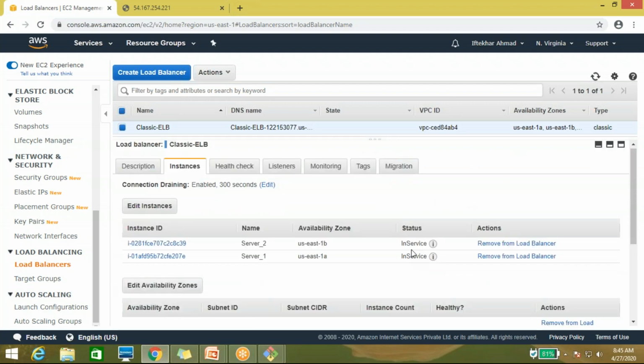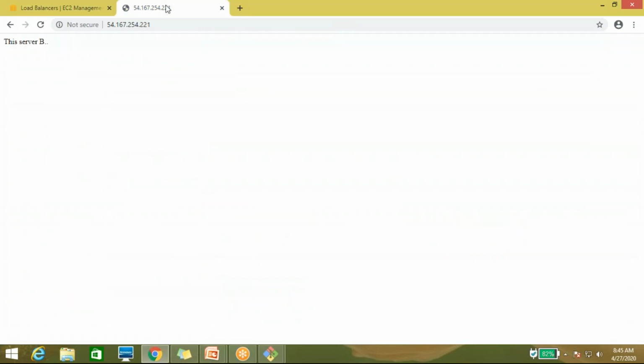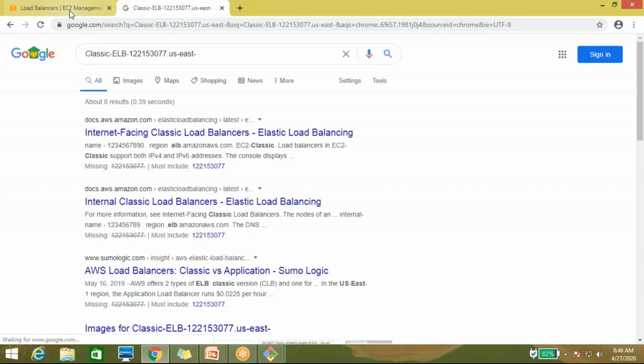Here you can see it's showing in service; before that it was showing out of service. In the description you can see that one DNS has been created by the classic load balancer. By using this you can access both of the instances, and the traffic will be divided across both. When I go through the public IP, we can access only one instance at a time. When we go through the DNS, here you can see